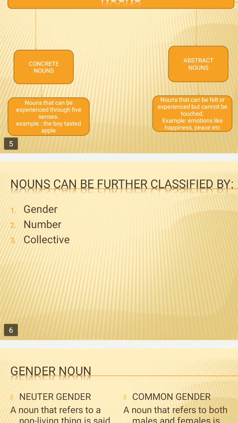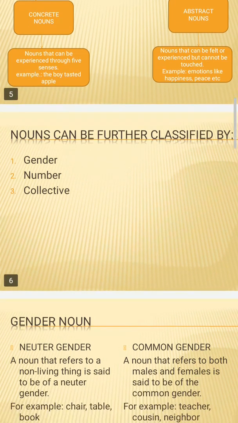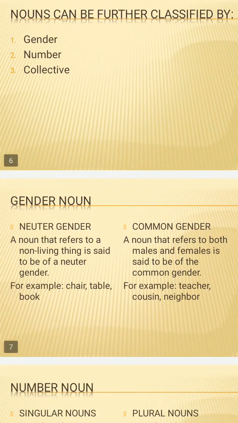Yes, further, various classifications of nouns are there. The nouns can be further classified with the help of gender, number, or collective nouns. First of all, we will learn about the gender noun. Gender noun is further of two types: neuter gender and common gender.